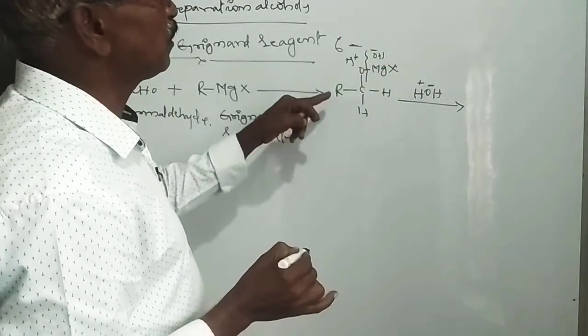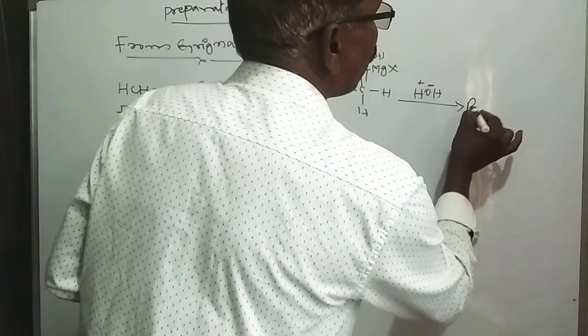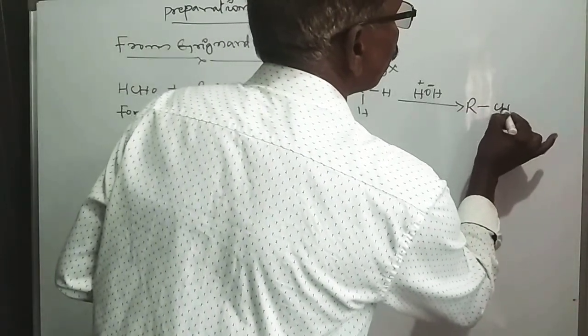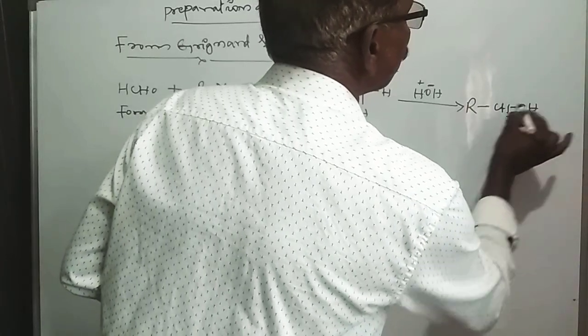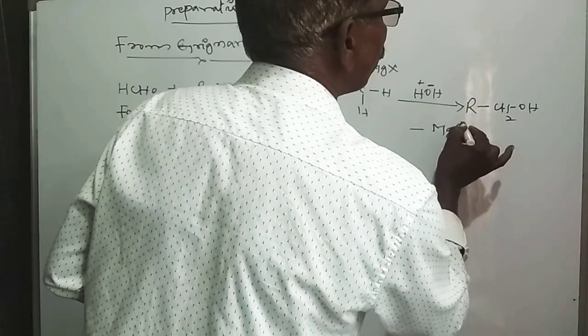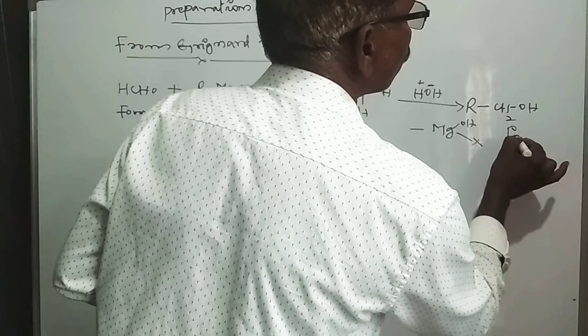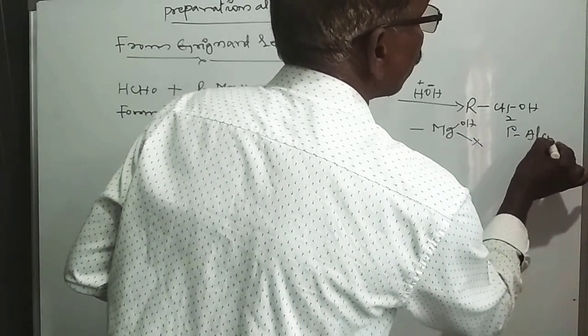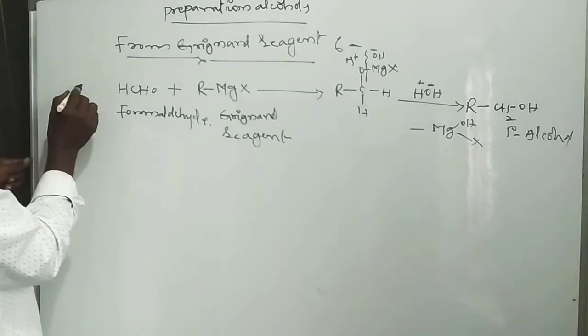So what happened here? RCH2OH, a primary alcohol, is formed, and Mg(OH)X, hydroxy magnesium halide, is formed. It is a primary alcohol. Primary alcohol is formed.